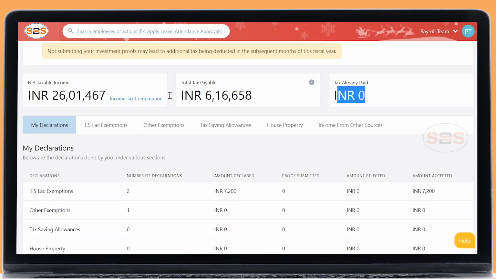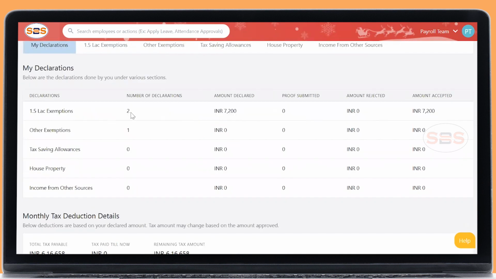So this particular dashboard states the number of declarations you have given, the amount declared, and proof submitted against these declarations. What is the amount rejected and accepted? Please make a note. People are getting confused that you have declared only. It is not accepted by our side. The finance team is not accepting until you submit valid proofs. If you submit valid proofs before this payroll, we will be verifying and approving it, and then we will process the payroll. So make sure you are declaring it. Whether it is accepted or not, you can see it in this page itself.